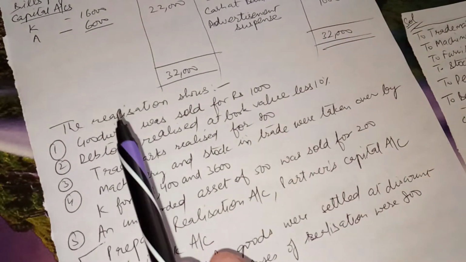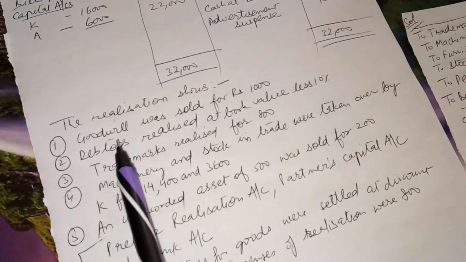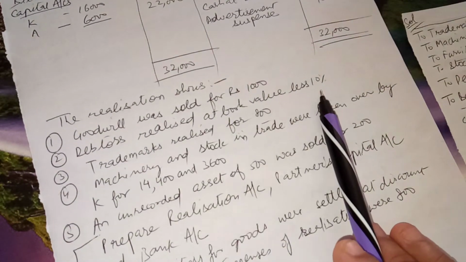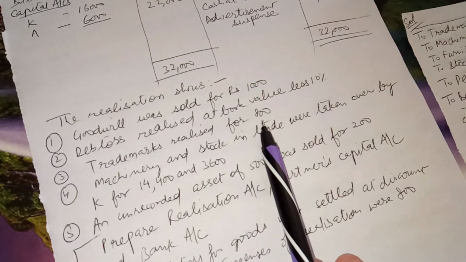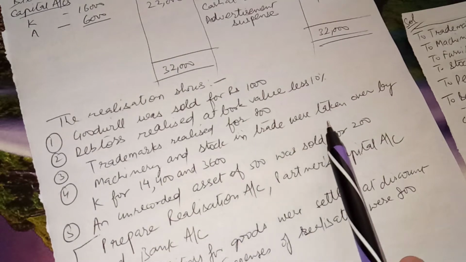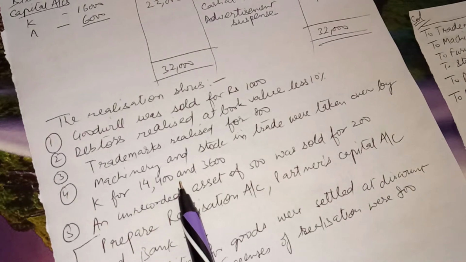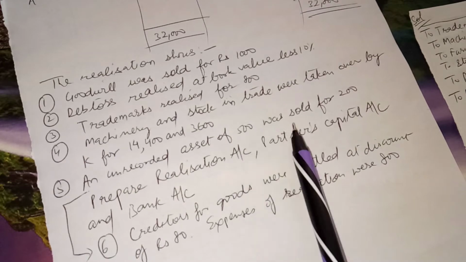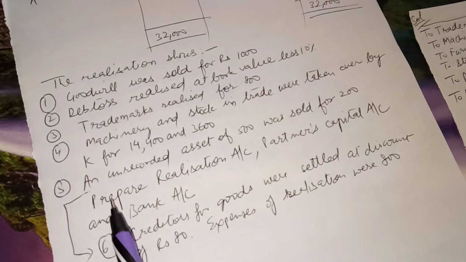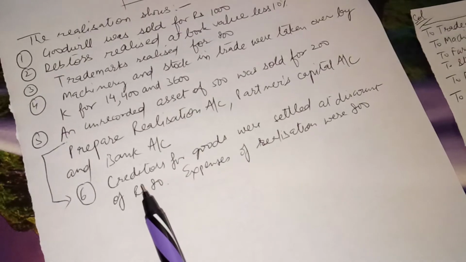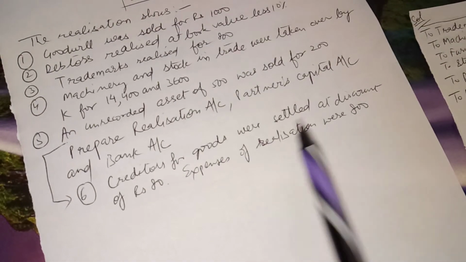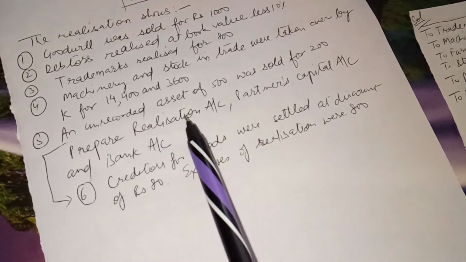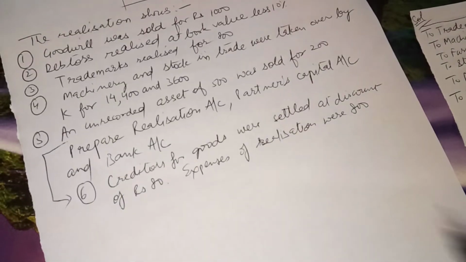And the adjustments are: goodwill was sold for 1,000, debtors realized at the book value less 10%, and trademarks realized for 800. Machinery and stock in trade were taken over by K for 14,400 and 3,600. An unrecorded asset of 500 was sold for 200. Creditors for goods were settled at a discount of rupees 80 and expenses of realization were 800. Now prepare the realization account, partners' capital account, and the bank account.